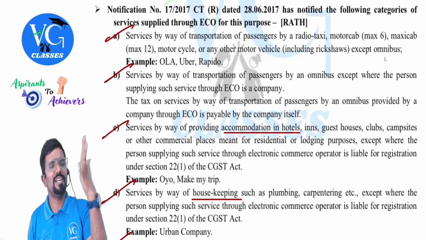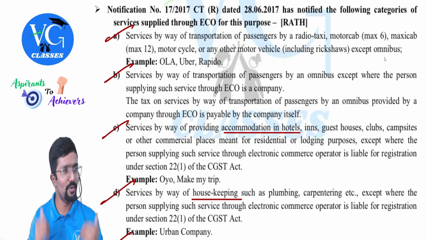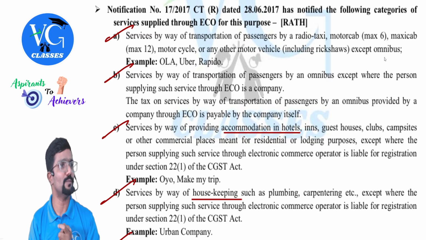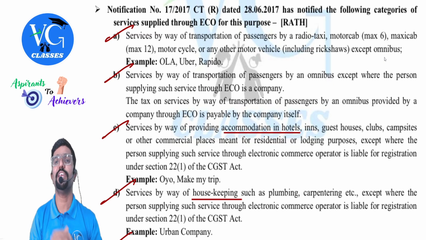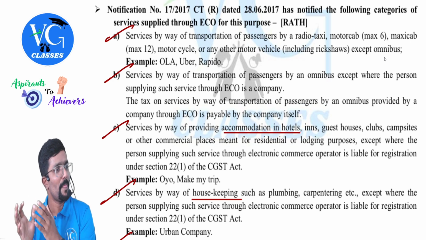So assume the hotel doesn't provide food. So I am booking food through Zomato or Swiggy, sitting in the hotel. On this, who should pay GST? Swiggy or Zomato.